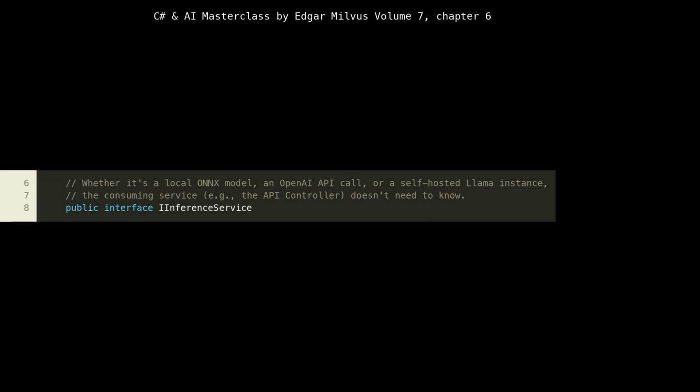At line 6, we declare the IInferenceService interface. This interface is a cornerstone of our architectural design, embodying the Dependency Inversion Principle, DIP, from SOLID. It defines a contract for any class that provides AI inference capabilities. Notice how we are abstracting the how of inference. This is critical for cloud-native applications. We don't want our consuming services to be tightly coupled to a specific AI model provider, e.g., OpenAI, a local ONNX runtime, or a custom Llama deployment. This loose coupling allows us to swap out inference implementations without modifying the consuming code, which is vital for flexibility, testing, and future-proofing in a rapidly evolving AI landscape.